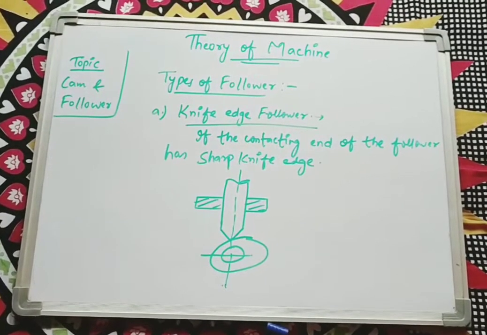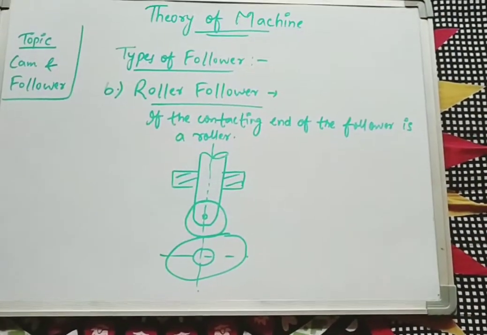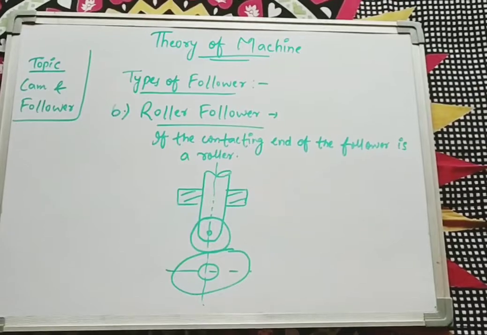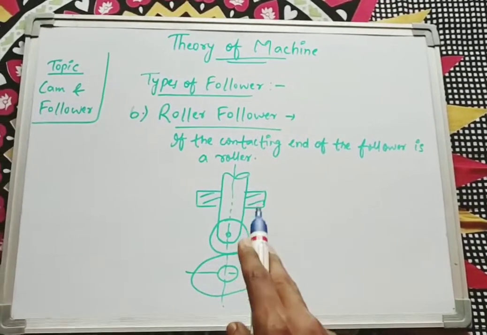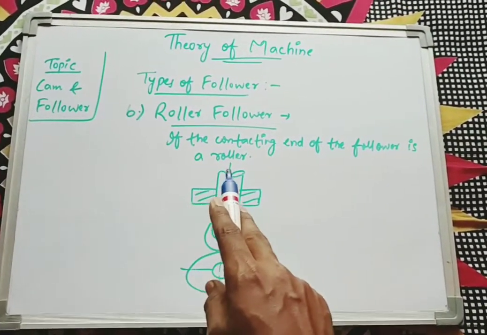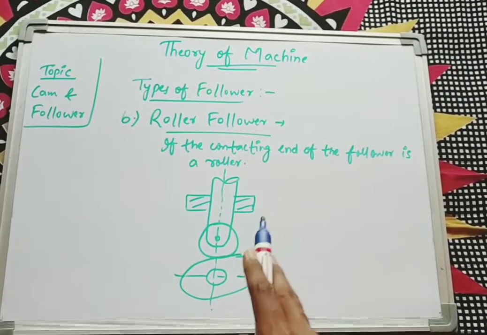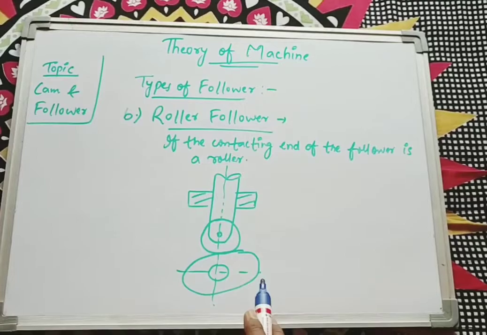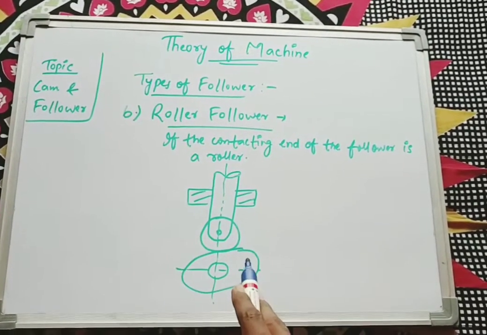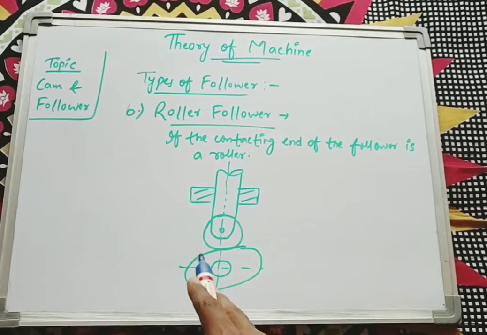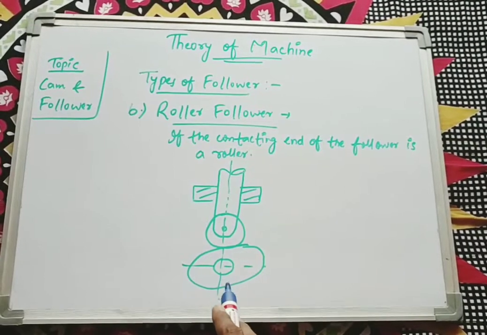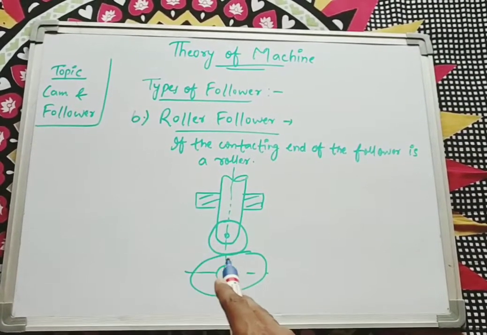Now coming to the second one, that is the roller follower. By the definition, if the contacting end of the follower is a roller type, then that is known as a roller follower. Similarly, by the diagram we can see that the edge of the follower which is connecting to the cam is of a circular type.